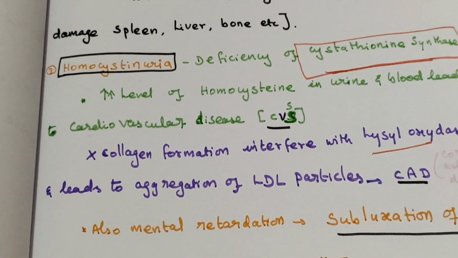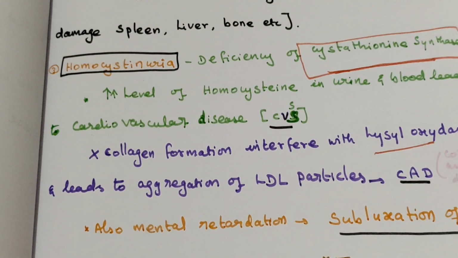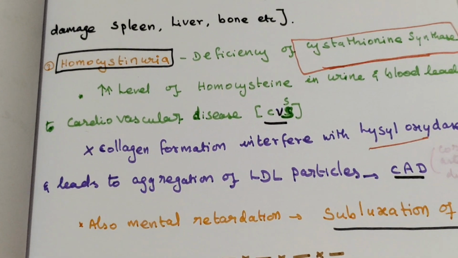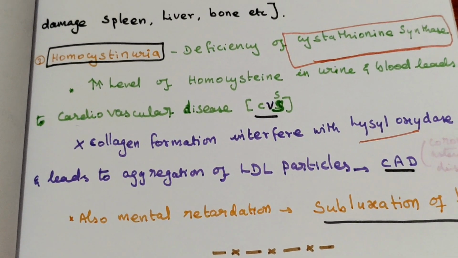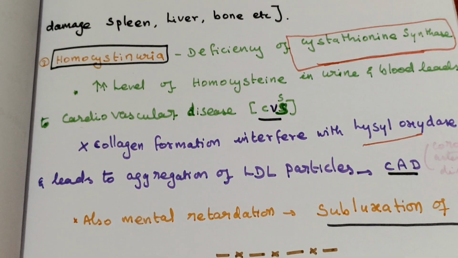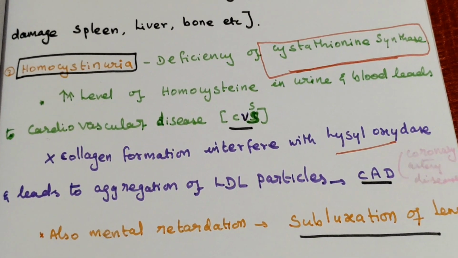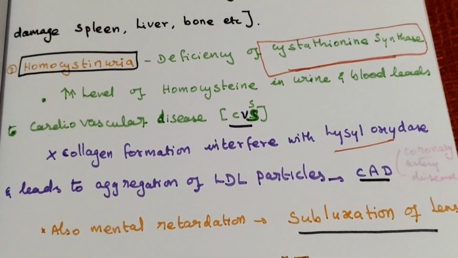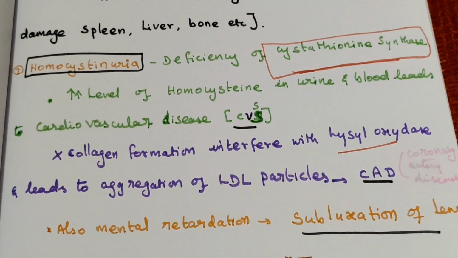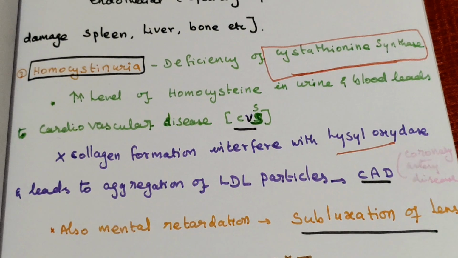It presents as a cardiac event also. There is mental retardation. There is subluxation of the lens. So these are the clinical manifestations of homocystinuria.